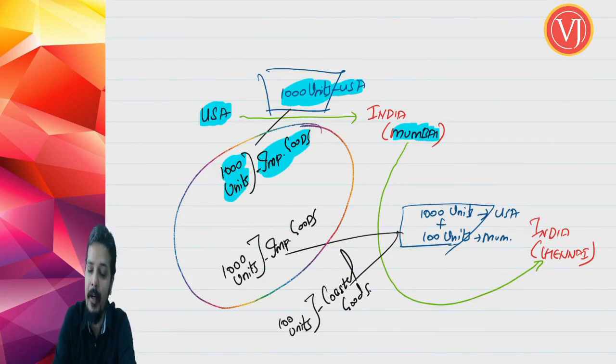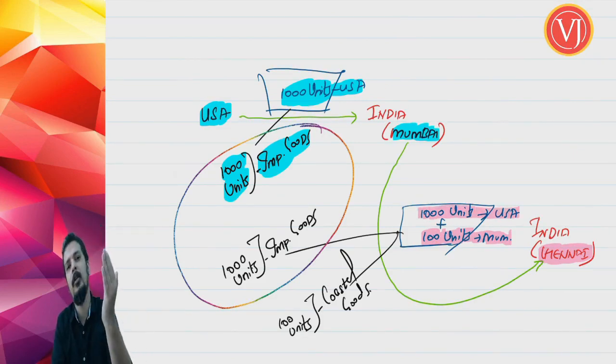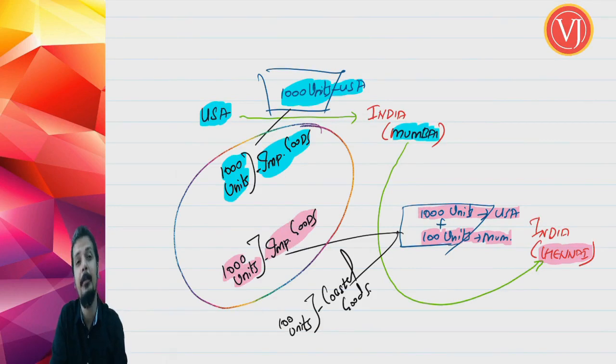And from Mumbai to Chennai, along with these 1000 units, 100 units were added, loaded in Mumbai. Now, friends, 1000 units continue to go from Mumbai to Chennai. Nothing is happening to the 1000 units. They remain imported goods. The new 100 units that are loaded in Mumbai and proceeding towards Chennai are coastal goods.